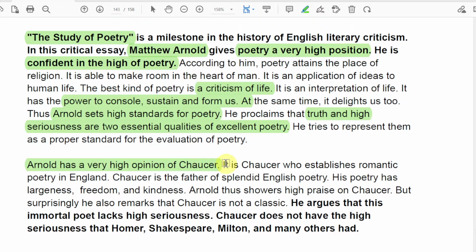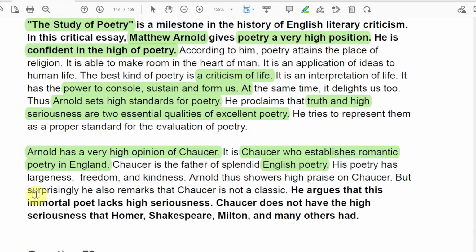So it is Chaucer, according to Arnold, who establishes romantic poetry in England. And Chaucer is the father of splendid English poetry. Got it? And his poetry has largeness, of course. There is freedom and kindness as well. However, Arnold showers high praise on Chaucer. This is quite important, and you should definitely know about this.